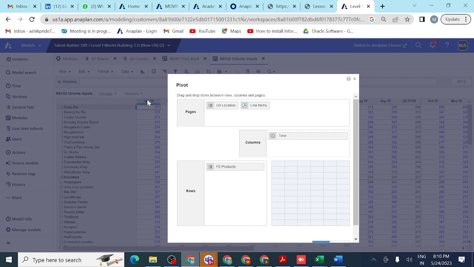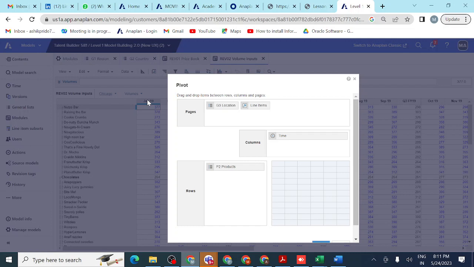Each and everything we have. No problem, don't bother about this one. So this is just me showing what is a workspace, what is a module, what is a model, what are the line items, and what are the rows, columns and pages. And what are the general lists, each and everything, just terms I am showing, that's it. How we should create them, each and everything, I will explain later.